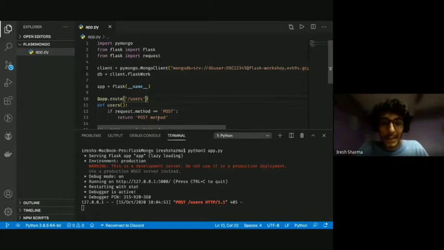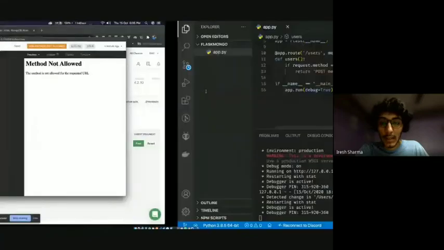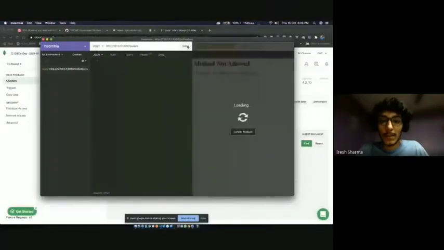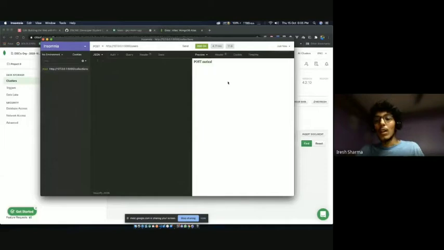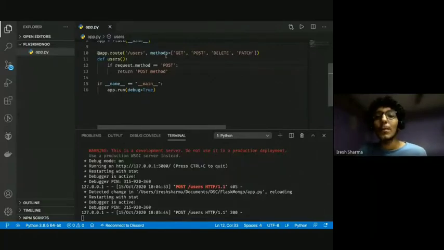So to define that, we're going to go to the app.route. Right after the route, we're going to have a named argument called methods, which is a list of strings. So we're going to have a get method, a post method, a delete method, and finally a patch method. Okay, so now if I save and send that request again, it will actually work. So now you can see post method and it works. I did that intentionally so that I can tell you how to tell the application what kind of methods are allowed here.